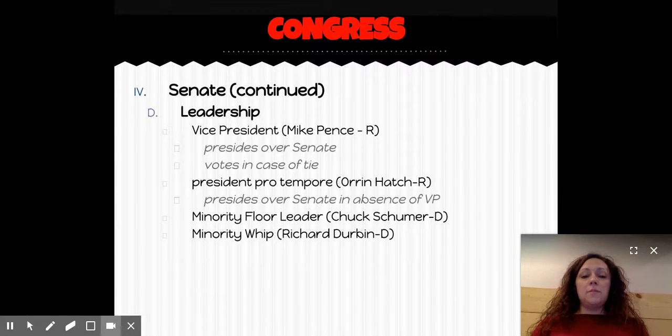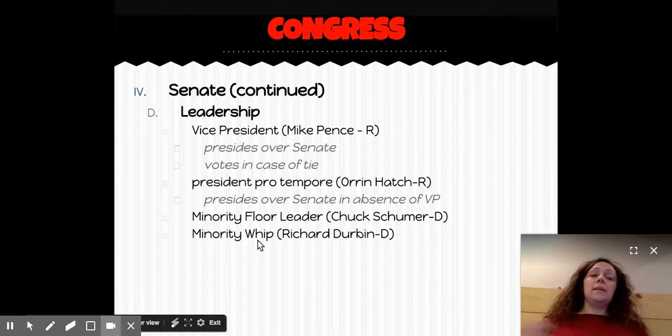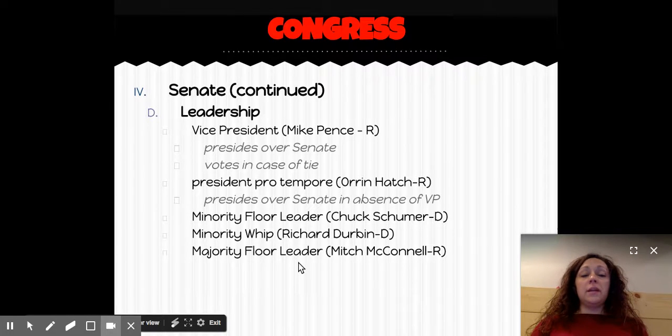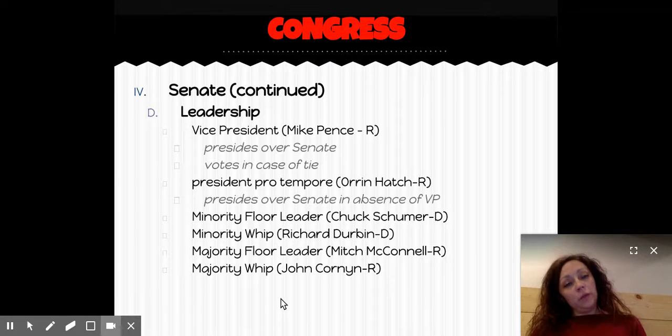Fun fact. The minority floor leader is responsible for moving his party's bills through the Senate. The minority whip serves the same role in the Senate as they do in the House of Representatives, just trying to encourage members of their party and make sure that they turn out to vote when it's important. You've also got the majority floor leader, which is Mitch McConnell. He is a Republican. And then you've got the majority whip, and that is John Cornyn. He is also a Republican. Now, it's important to also note that sometimes the minority whip and the majority whip are called assistant minority floor leaders or assistant majority floor leaders, but we're just going to go with the term whip because it's awesome.